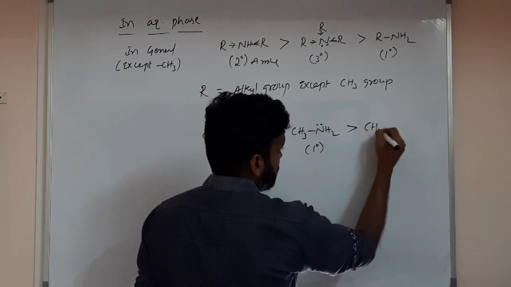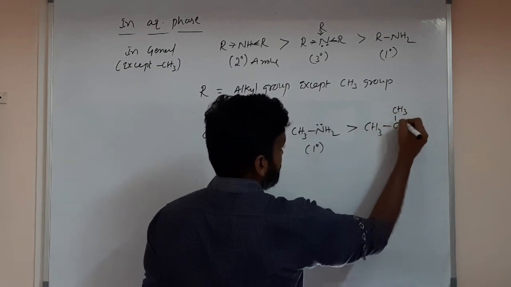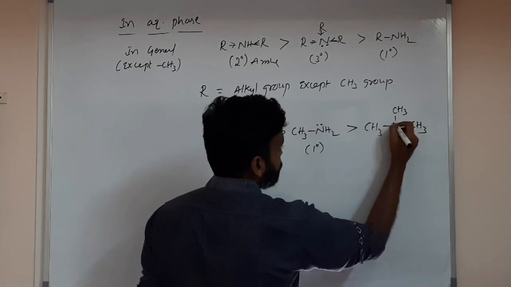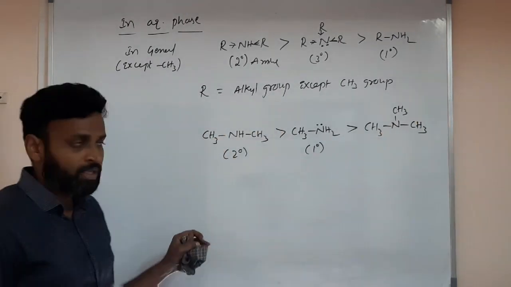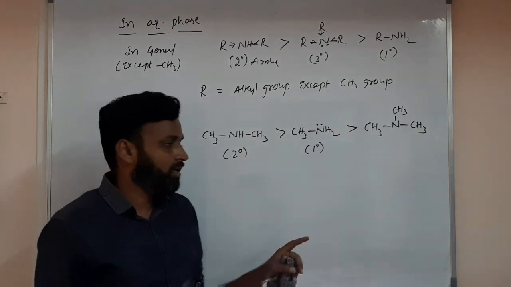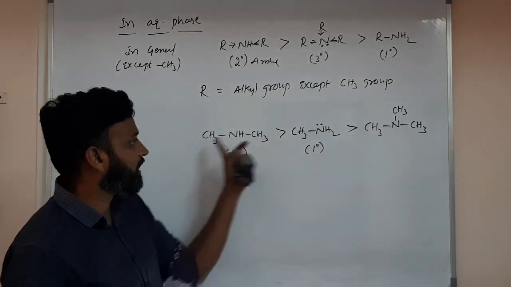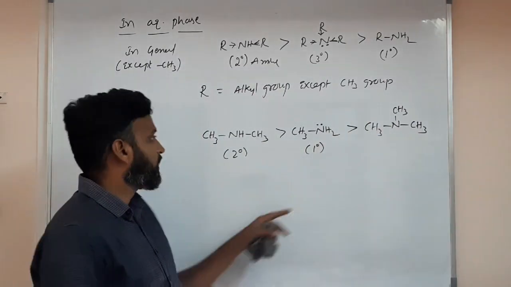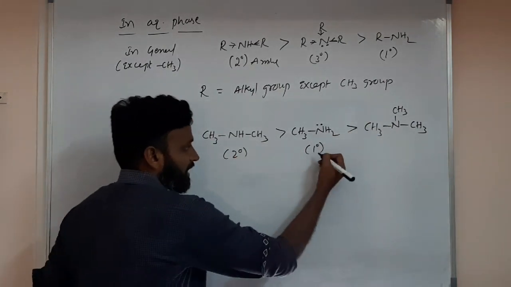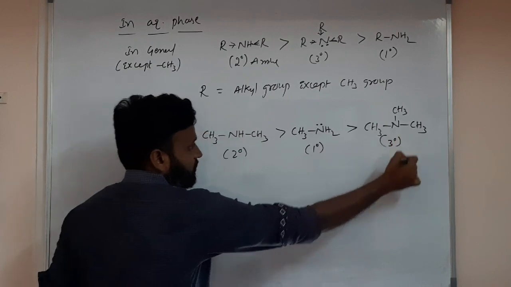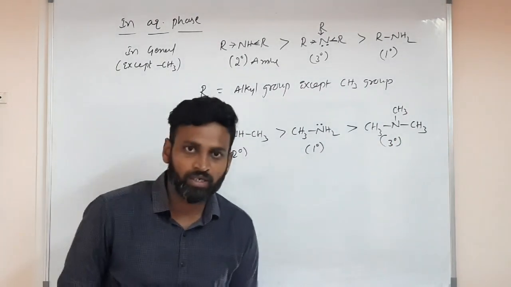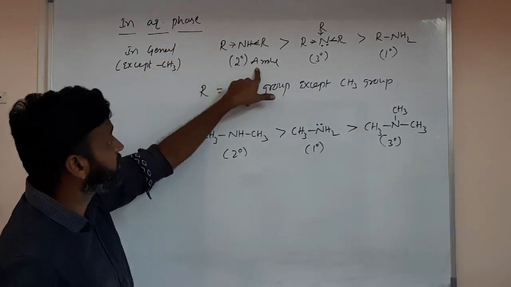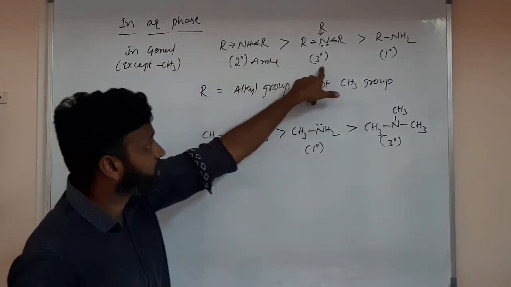Now tertiary. Tertiary is least in case of methyl group attached to nitrogen. Understood? Methyl groups are there now. So for nitrogen, if methyl groups are there, for primary, secondary and tertiary, for all, then secondary is more basic, then primary, then tertiary. This is very, very important, sir. Please note it down. So in aqueous phase, secondary amines are more basic, then tertiary, then primary.